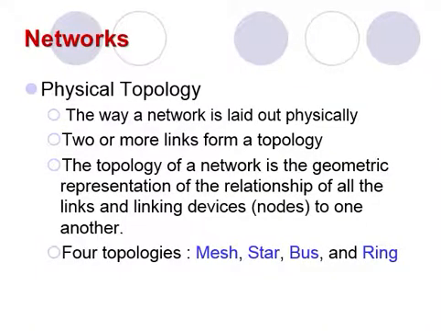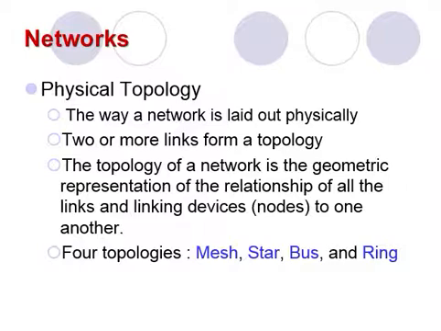The term physical topology refers to the way in which a network is laid out physically. Two or more devices connected to a link, or two or more links, form a topology. The topology of a network is the geometric representation of the relationship of all the links and linking devices.